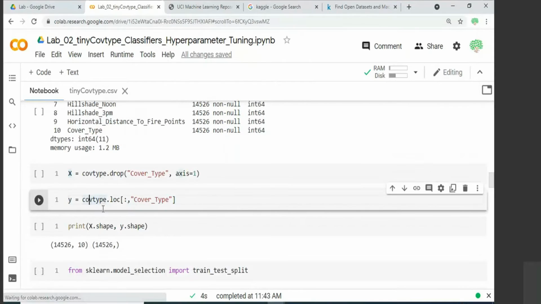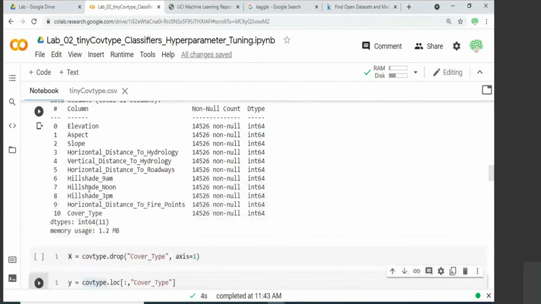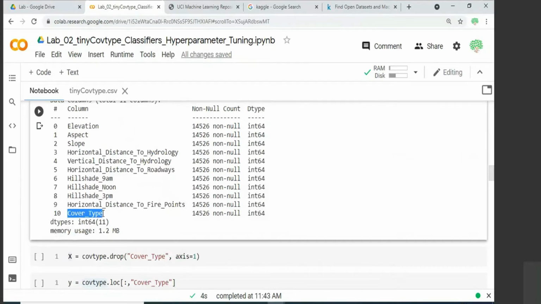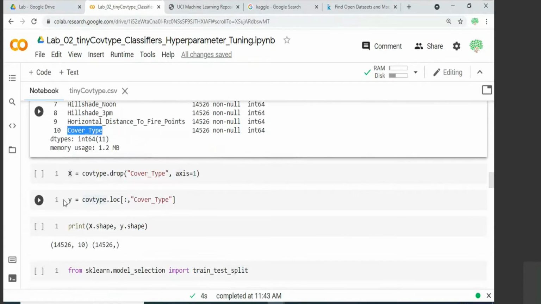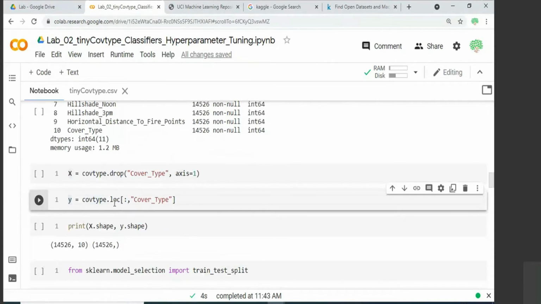And from the cover type, pick only, from this data frame, pick only this attribute, cover type, and store it in Y. So this dot loc, and within this you are specifying a colon operator. These all are something related with NumPy as well as this pandas access. So this comma separation says, look at all the rows, but pick the column corresponding to cover type. That is how you should understand.